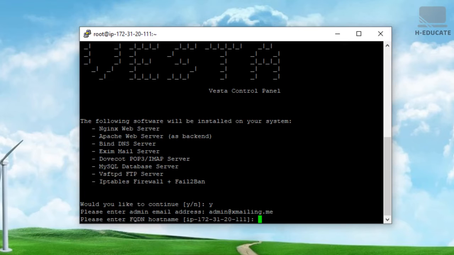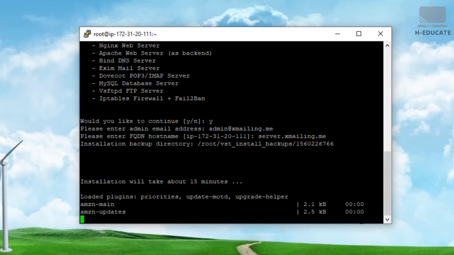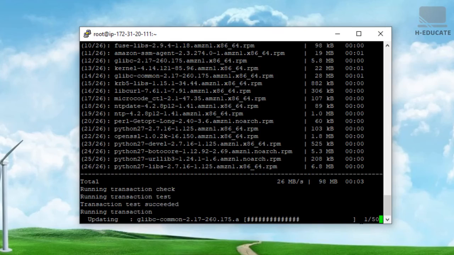And let's enter a fully qualified domain name. I will say server.xmailing.me. Later on, we will point also these subdomains to our IP address, to this server. Just say server, maybe SMTP, maybe your box, whatever you want, dot your domain name. Click enter, and the installation now will start. It says it will take about 15 minutes. Let's pause the video and I'll be back with you in a little bit.